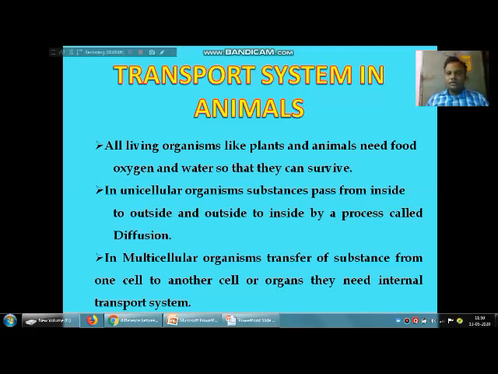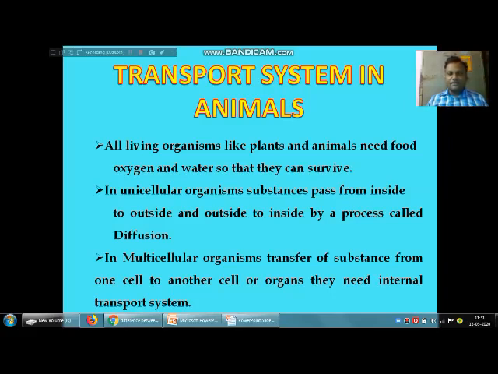Today we would like to discuss another important life process, transport system in animals. All living organisms like plants and animals need food, oxygen and water so that they can survive. It means for the survival of an organism, they need food, they need oxygen, they need water.